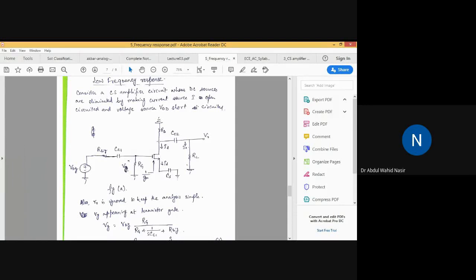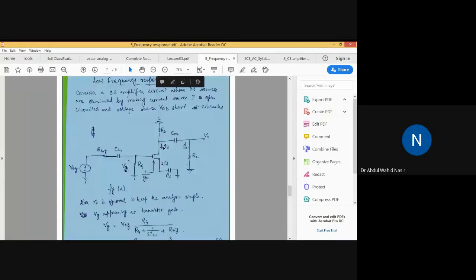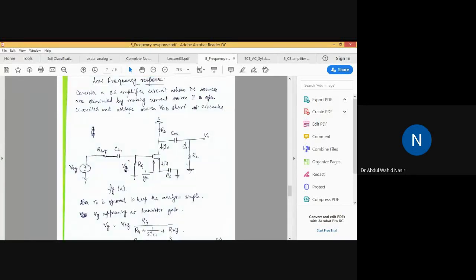Now at this junction, if we change the direction of the ID from bottom to top, then this current will be minus ID, because we have changed the direction.